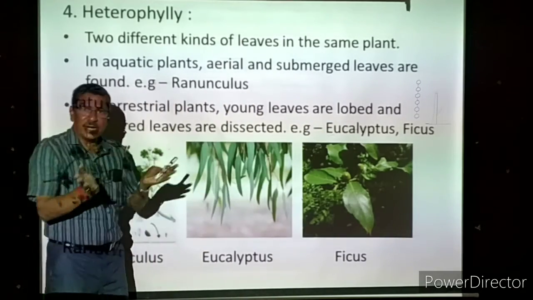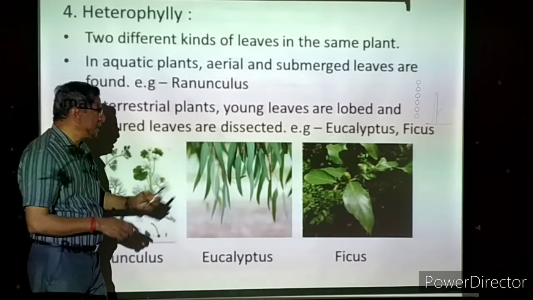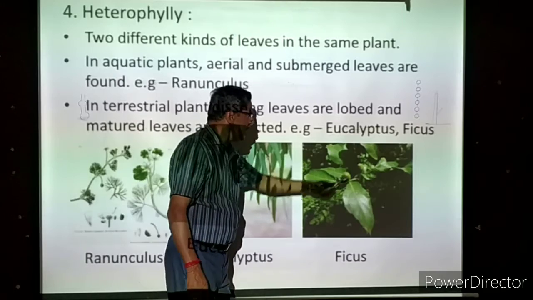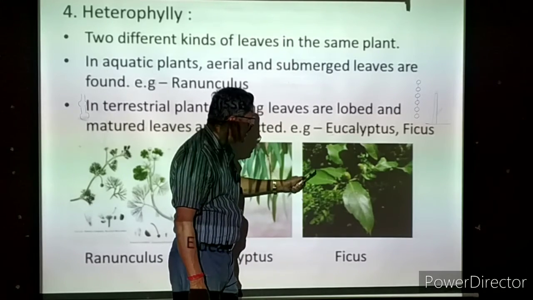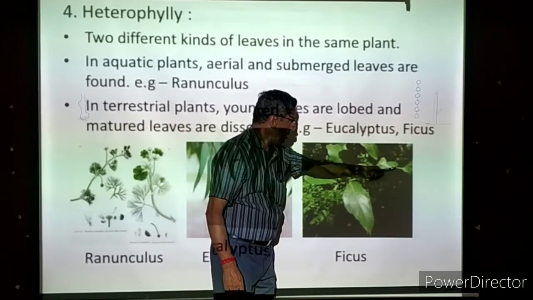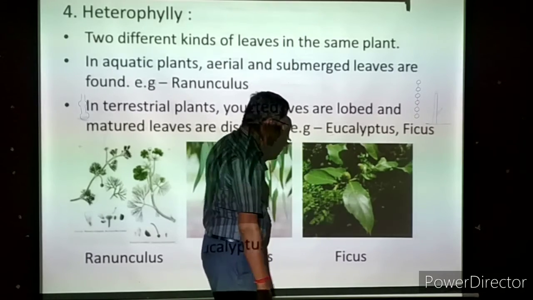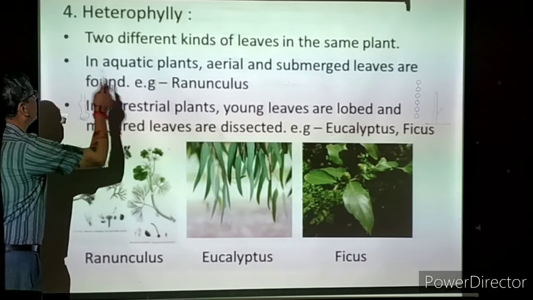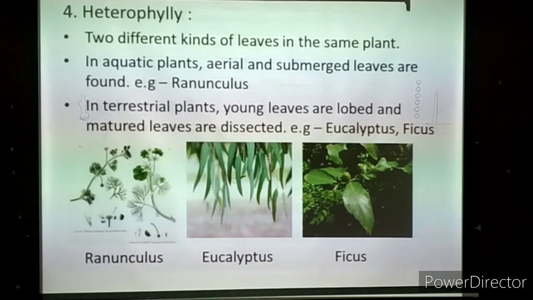But later on they separate and look like two separate leaves; that is dissected. Same way in ficus, young leaves will be lobed, but after that they are divided into separate leaf-like parts, that is the second type. These are all heterophily: two types of leaves in the same plant.